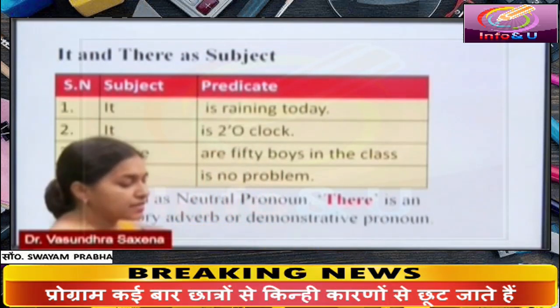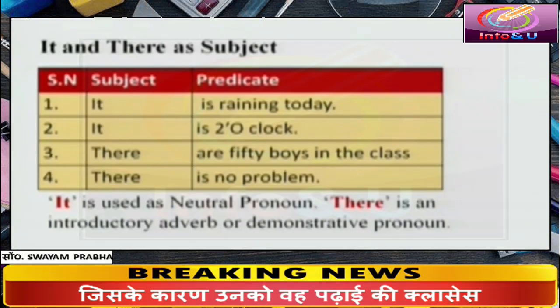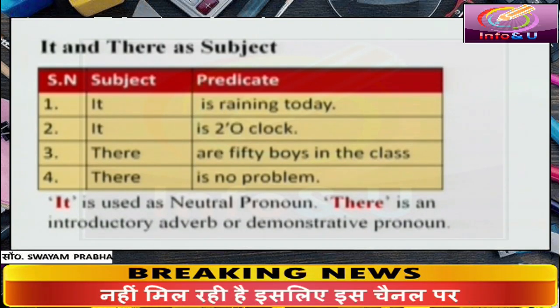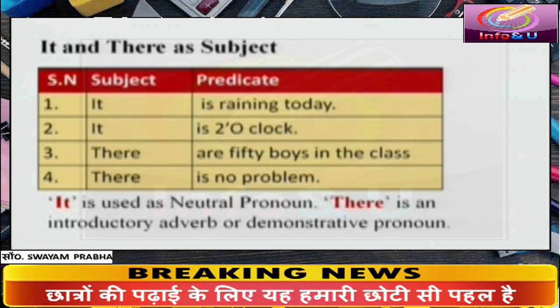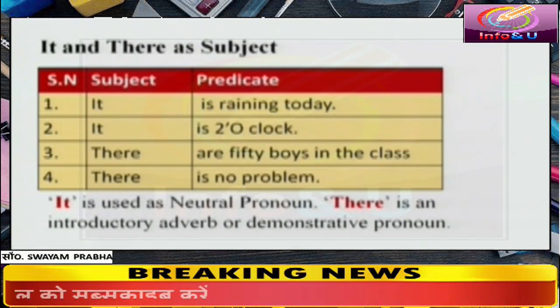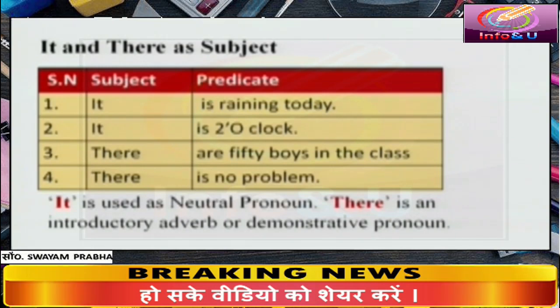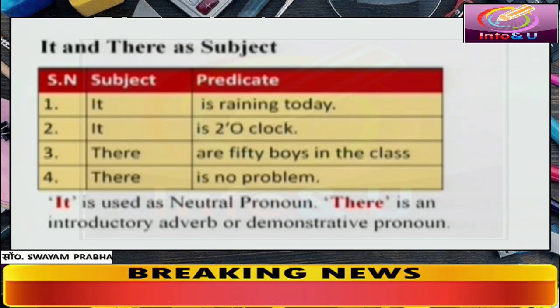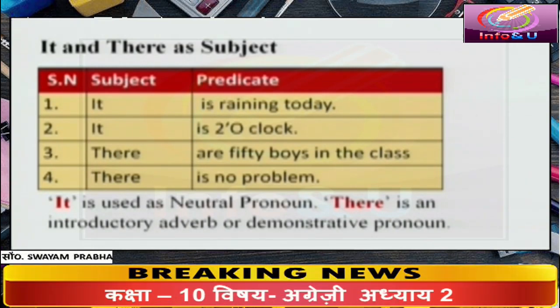It and there as subject. It and there can also be used as subject. Read these examples. It is raining today. It is 2 o'clock. It is generally used to show weather condition. It is very hot today.